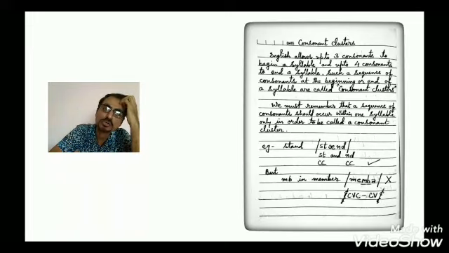Now, what is a consonant cluster? A consonant cluster is nothing but the combination of consonant sounds in a single syllable. English allows up to three consonants to begin a syllable and up to four consonants to end a syllable. Such a sequence of consonants at the beginning or end of a syllable is called a consonant cluster. So, in syllable structure, we can easily find out where the consonant clusters are.